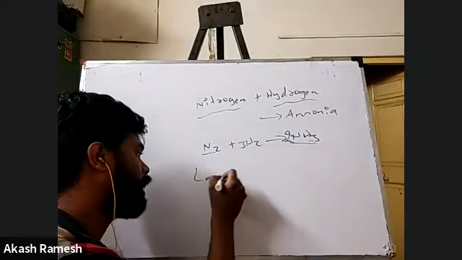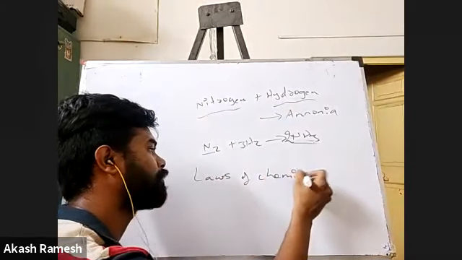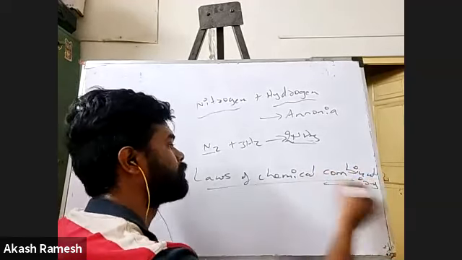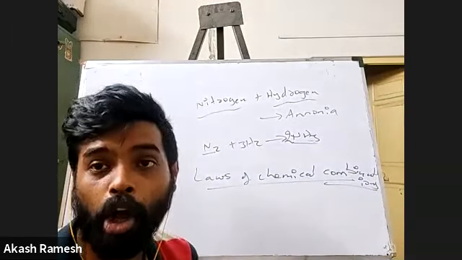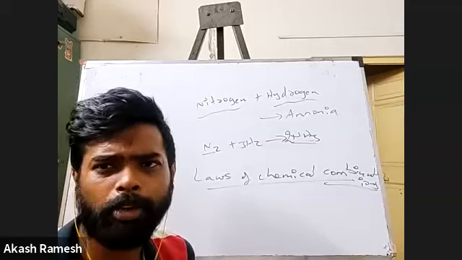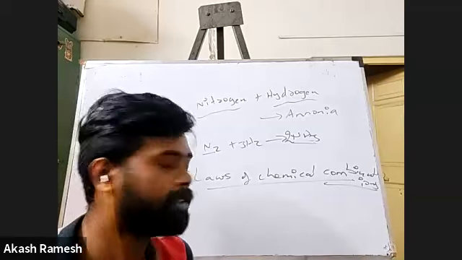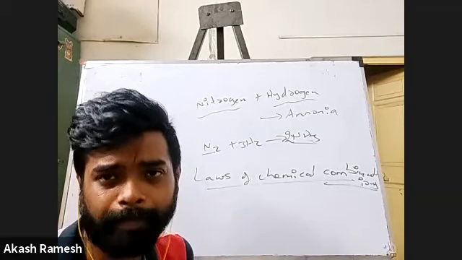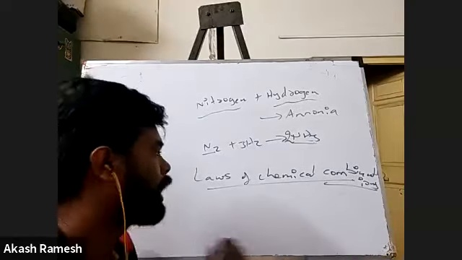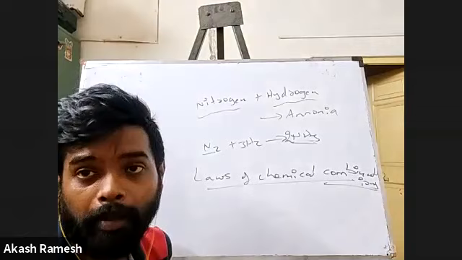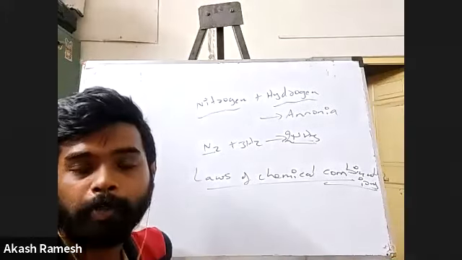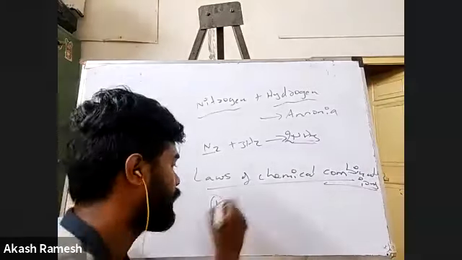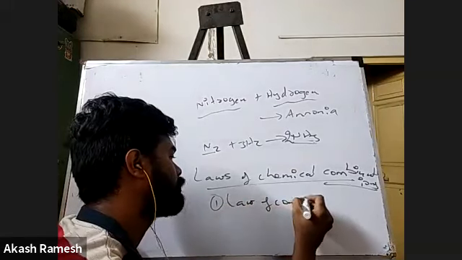Now those laws are what are called the laws of chemical combination. You may have even heard of it. Basically there are 3-4 laws, but in your syllabus we have only 2. We'll see both of them, and both are very important. Any chemical reaction has to obey these laws. The first one is the law of conservation of mass.